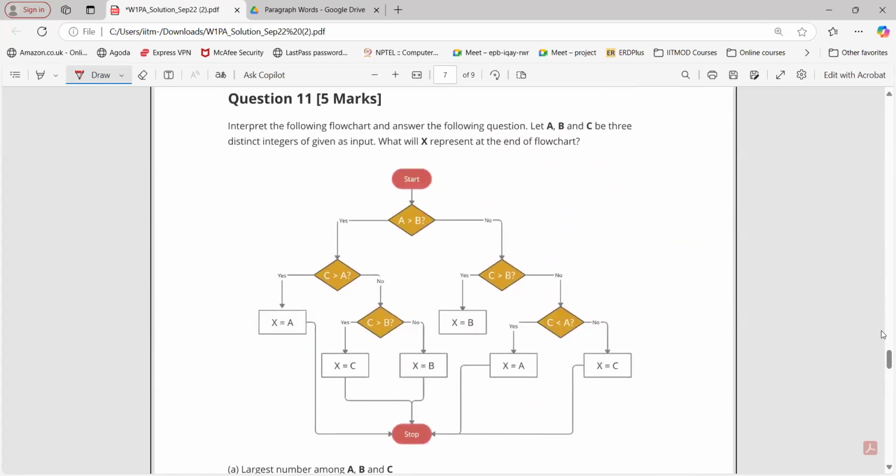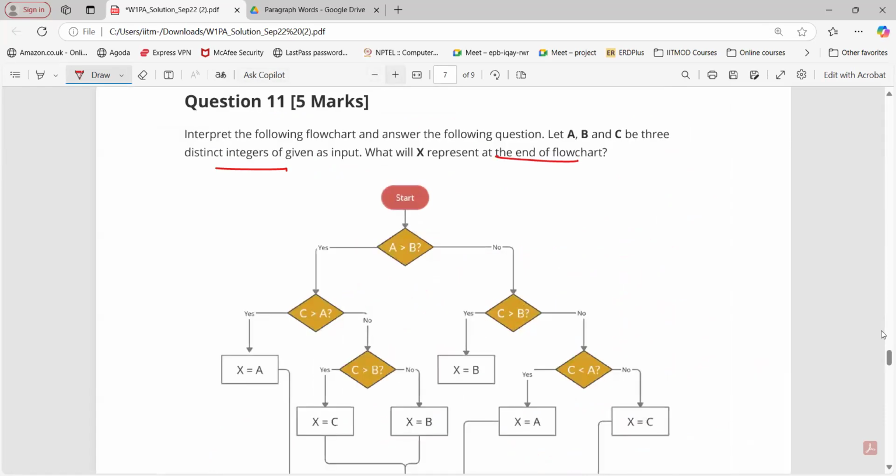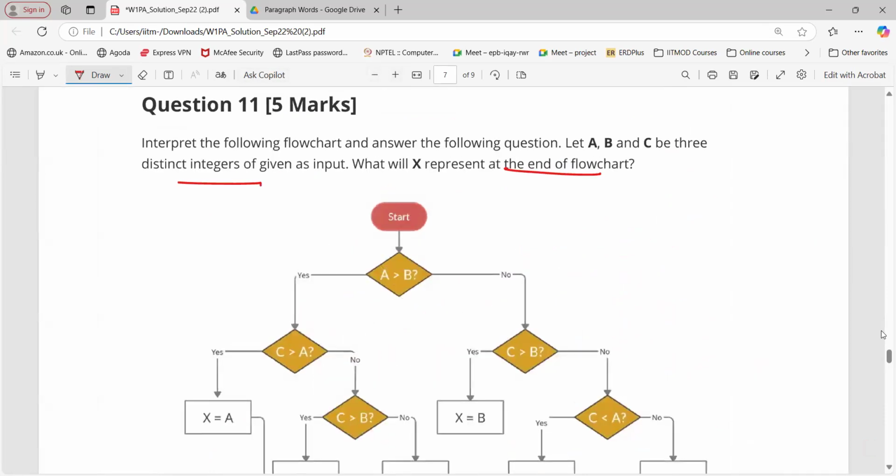Flowchart: answer the following. A, B, C are three distinct integers given as input. What will x represent at the end of the flowchart? Who has a doubt in this question? Sir, me, Aditya. Tell me, how did you approach this question? Sir, I am not getting this flowchart, it is very confusing to me.